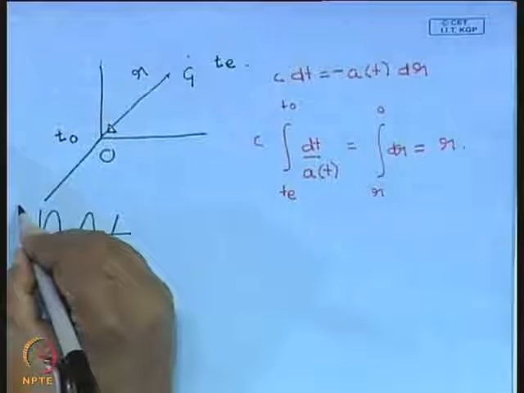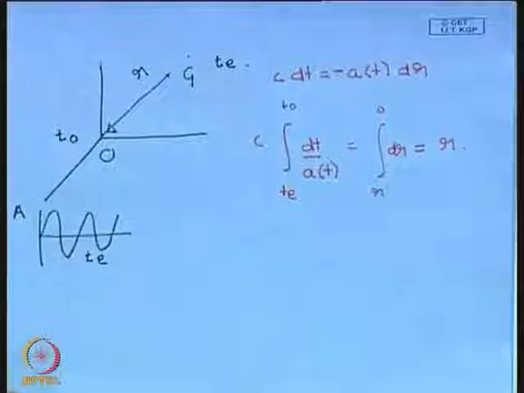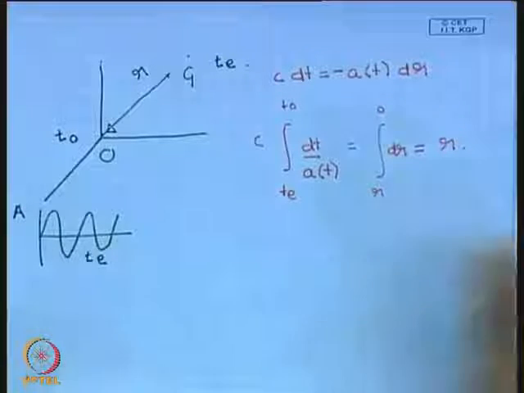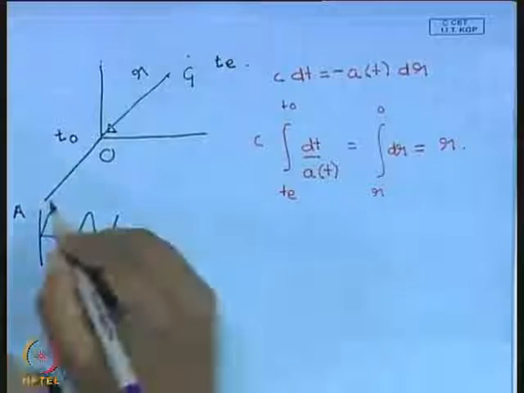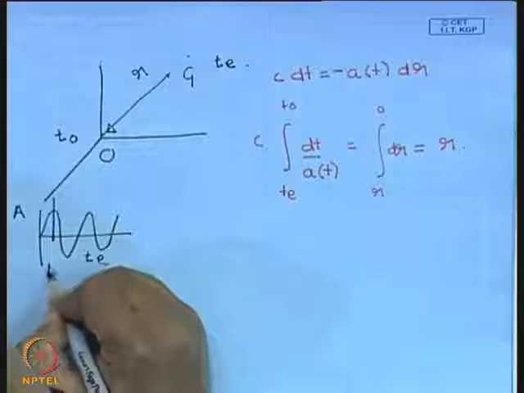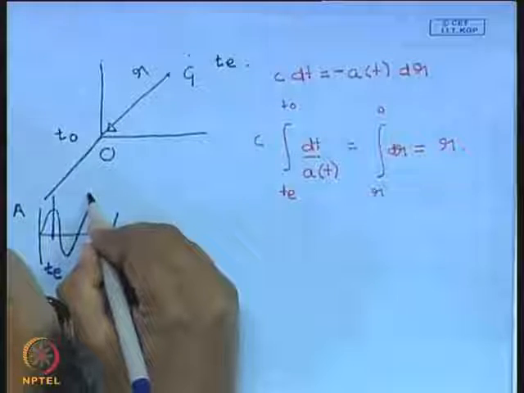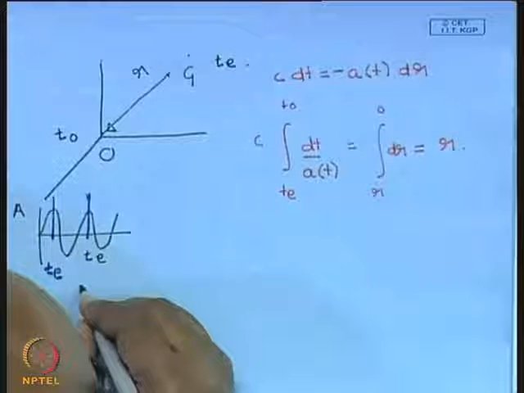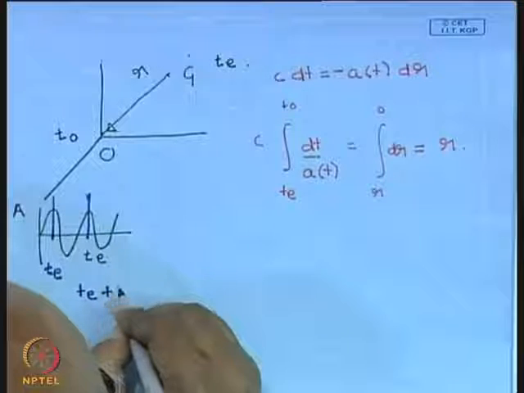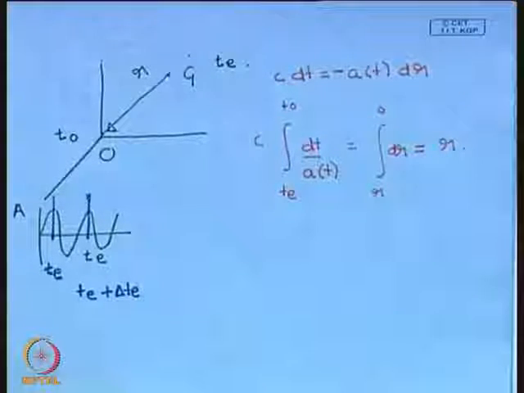This is the amplitude of the light, let us call it capital A. Let us say that this is the time instant Te when one crest is emitted, and this is the time instant Te plus delta Te when the next crest was emitted.